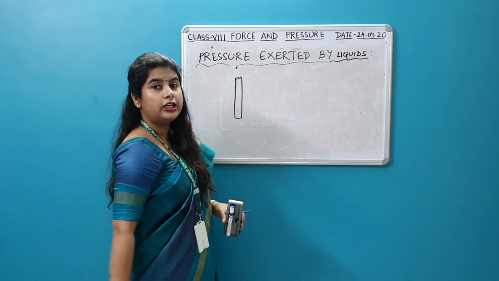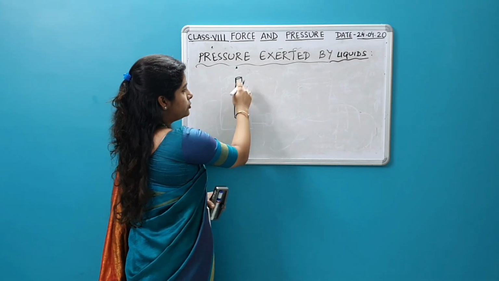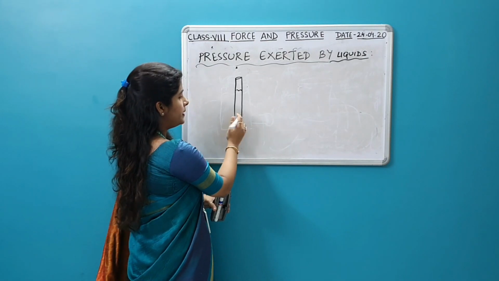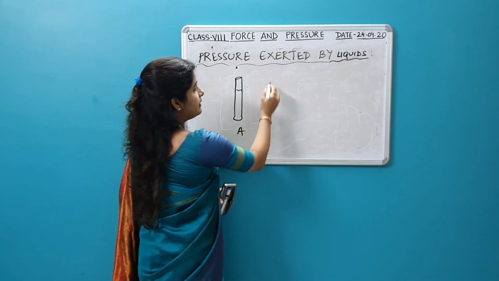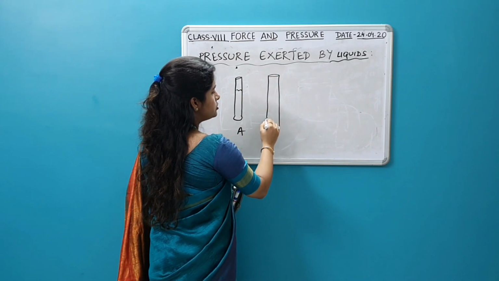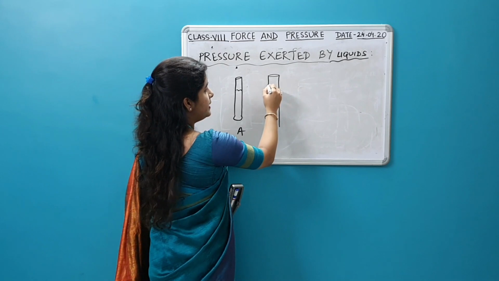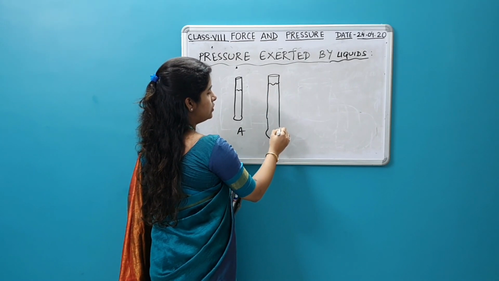Once I cover the lower end, I am going to put water. So this sheet will bulge out a little bit. I take another one which is a little bit longer, and again I put water inside and I'll find the sheet will bulge out more.